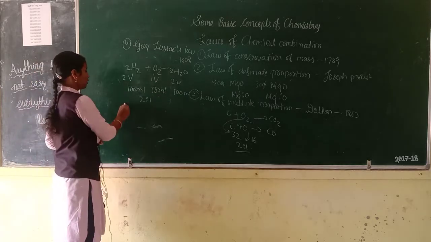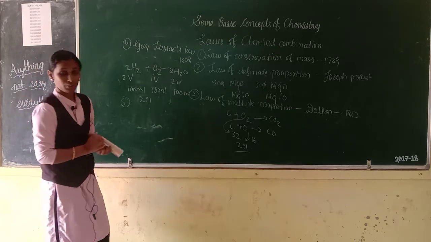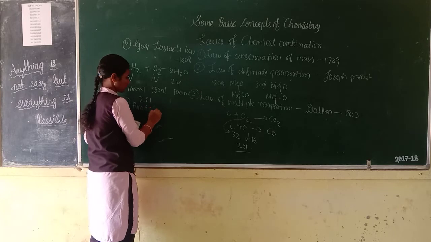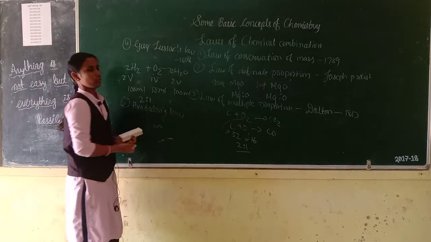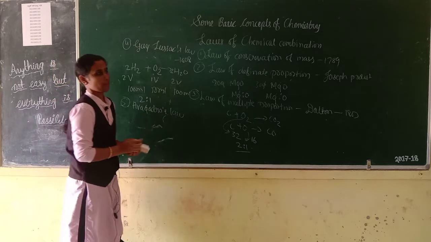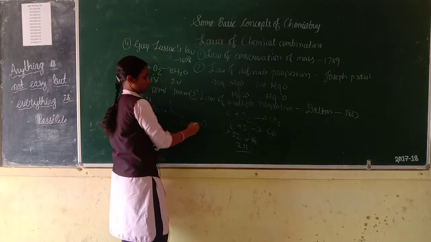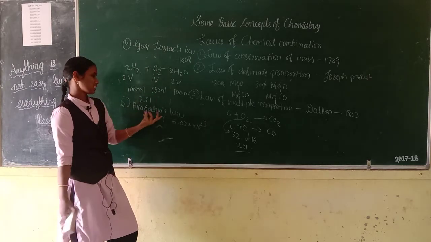Next one and the last law of chemical combination is Avogadro's law. Do you know what the Avogadro number is? It is 6.022 into 10 to the power of 23, equal to 1 mole. What is Avogadro's law?